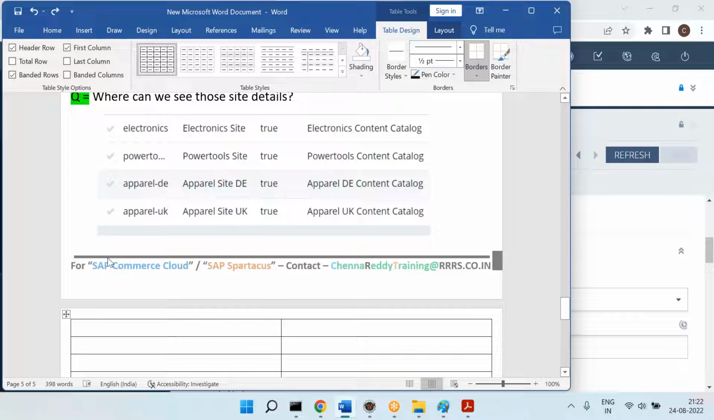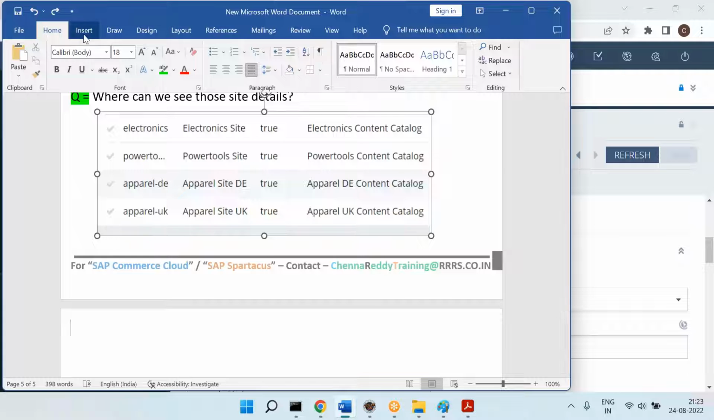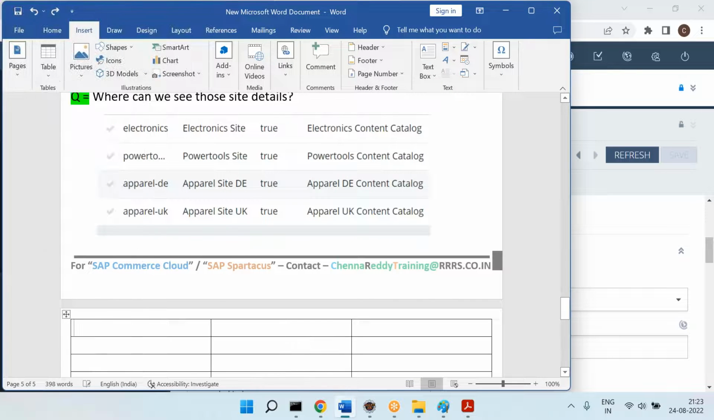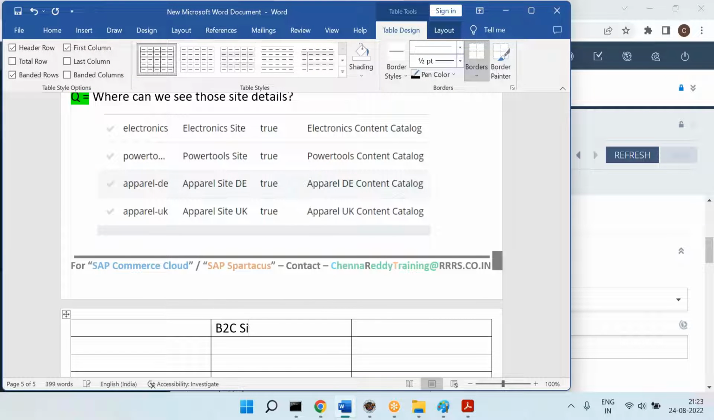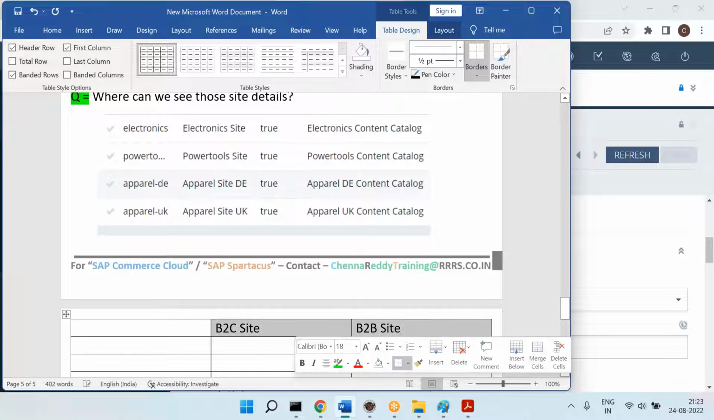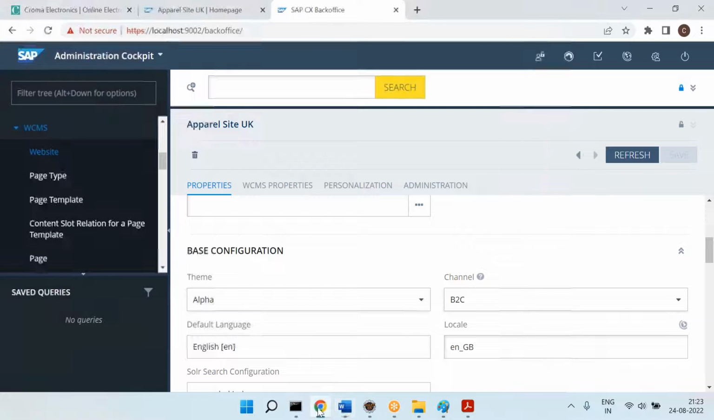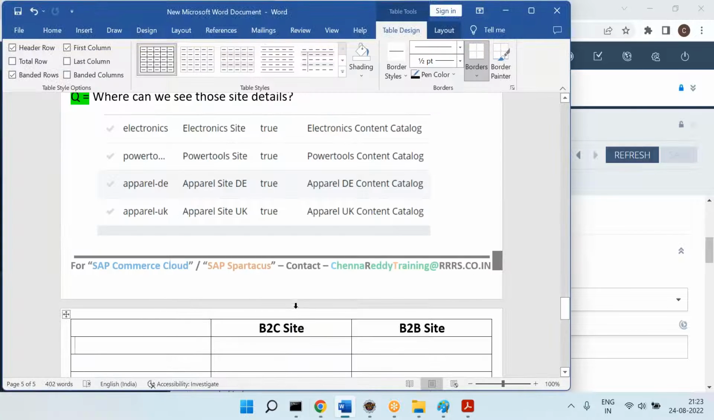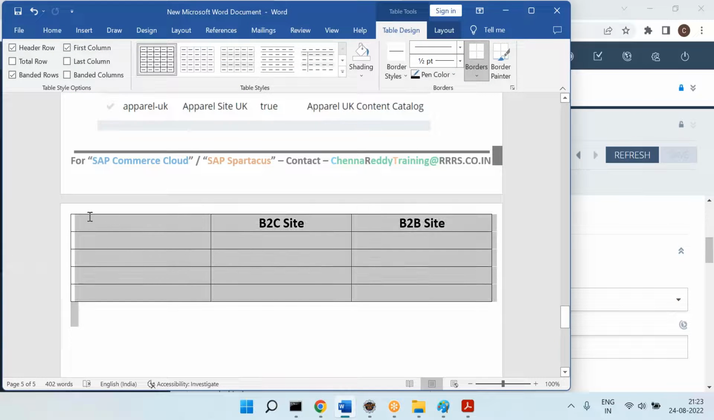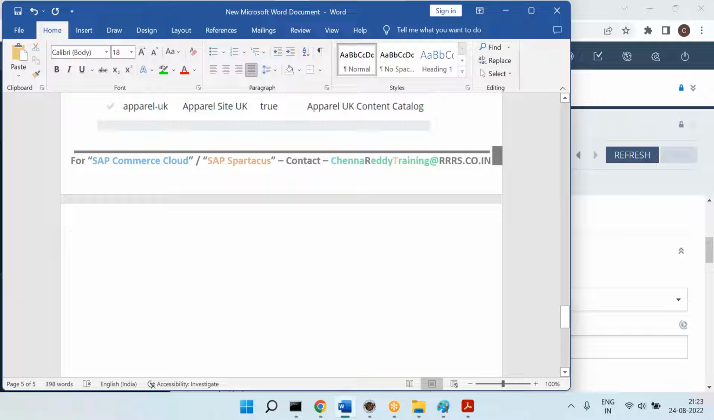Let me do one thing. Let me put 3 columns. Okay, so let's say this is the B2C and this is the B2B site. So before we start these differences, let's understand one more thing here.